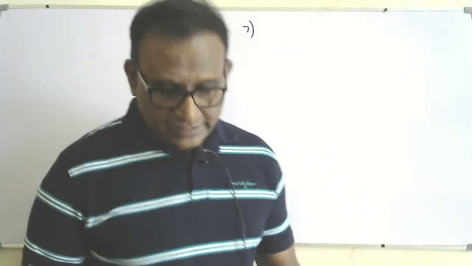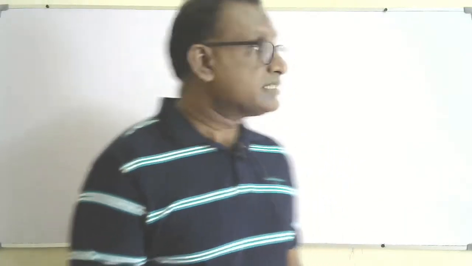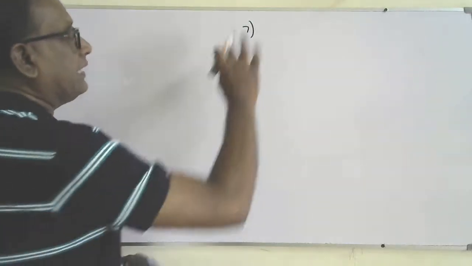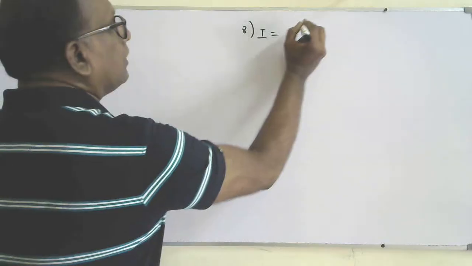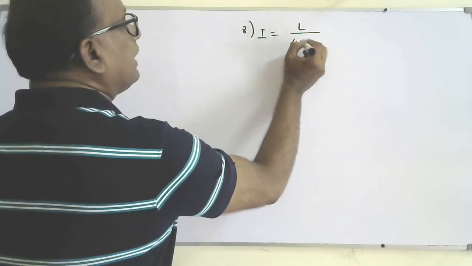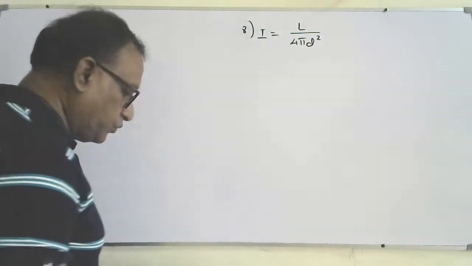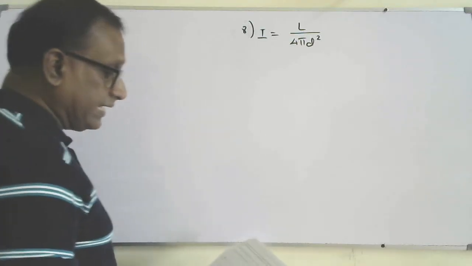So you know the equation, the intensity and the luminosity are related by I equal to L over 4 pi d squared. So we need to find the ratio of IS and I alpha.